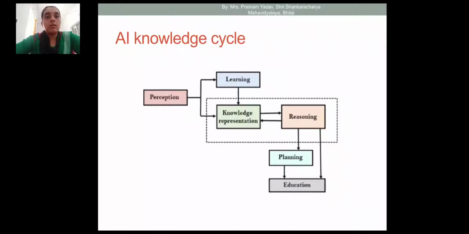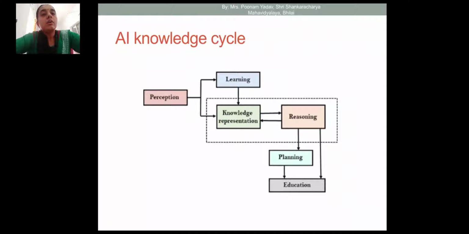Now the knowledge cycle. In AI, what is the cycle? Here we see the components: perception, learning, knowledge representation, reasoning, planning, and execution, or some output or experiences.